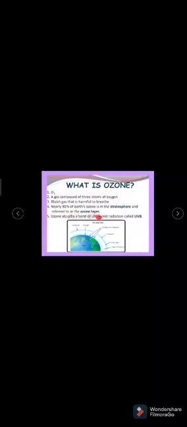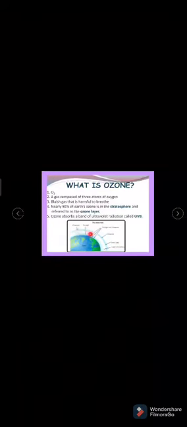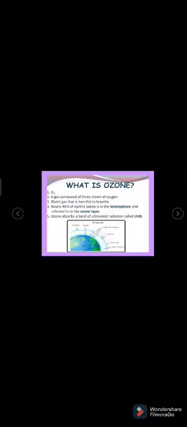This ozone absorbs the ultraviolet rays, UVB, that come from sunlight. If you observe, this one is the Earth. The sunlight has ultraviolet radiation, and the ozone layer is there that protects the Earth by avoiding the UV light from entering into the Earth.